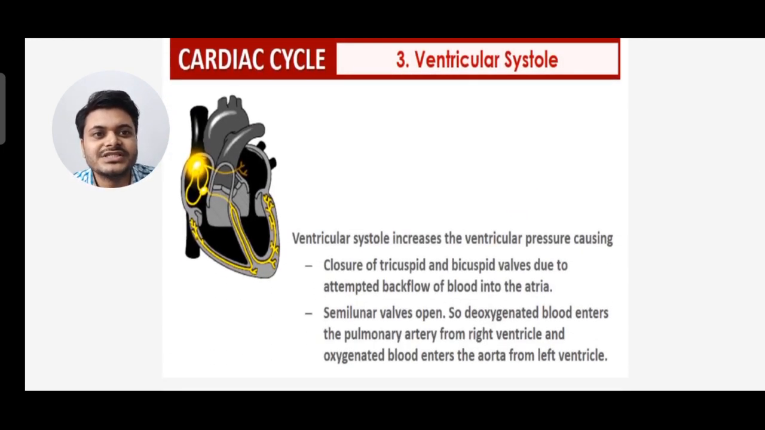In ventricular systole, the ventricular pressure increases, causing first the closure of the tricuspid and bicuspid valves due to attempted backflow of blood into the atria. Second, the semilunar valves open. Deoxygenated blood enters the pulmonary artery from the right ventricle, and the oxygenated blood enters the aorta from the left ventricle.